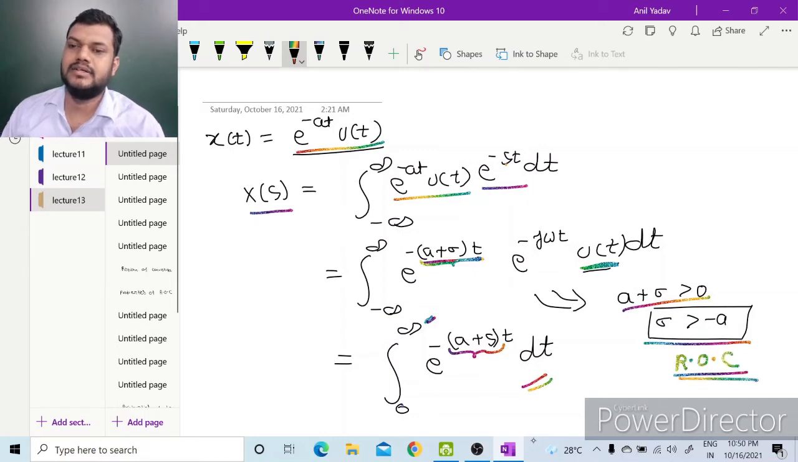So the Laplace transform of this signal will only converge in this region, when the real part of s, or sigma, is greater than minus a.